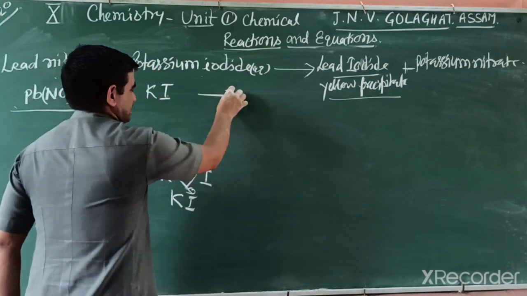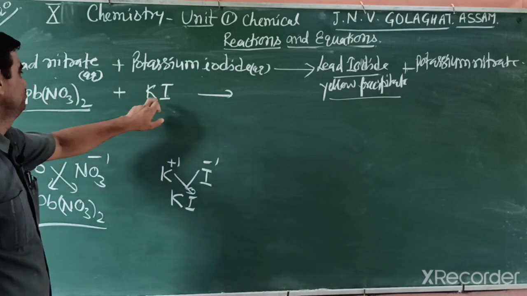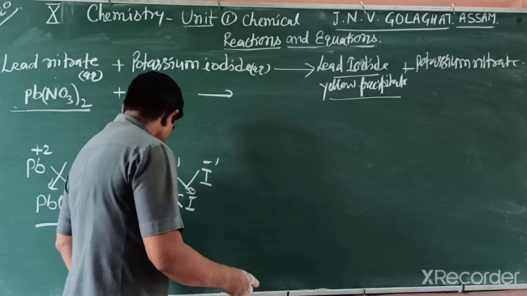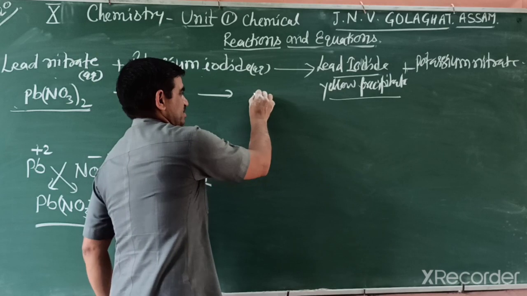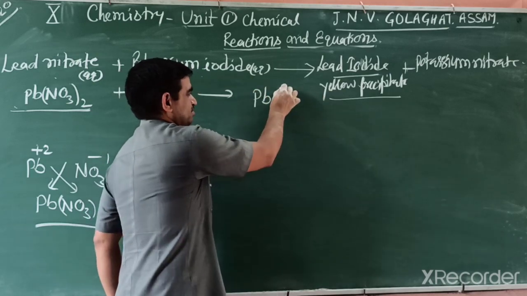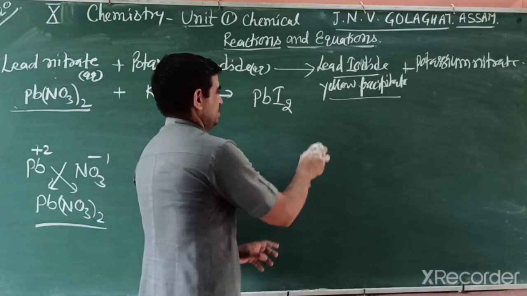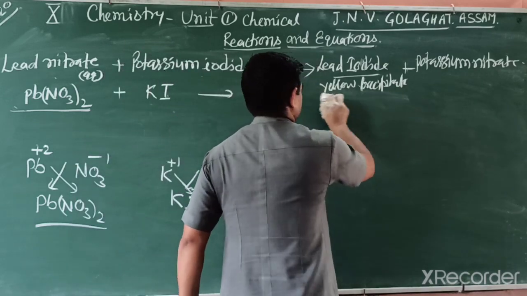When they react, they only exchange partners, giving lead iodide and potassium nitrate. We write the lead iodide formula, with lead charge plus 2, as PbI2. That is yellow color, a yellow precipitate.